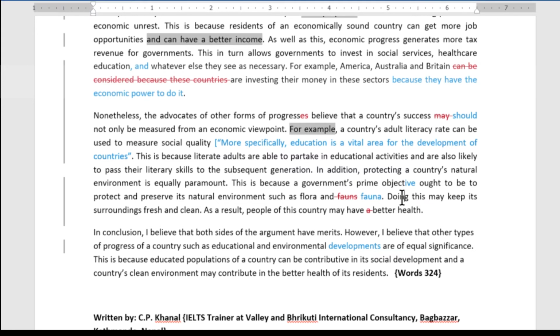Doing this may keep its surroundings fresh and clear. This could probably be connected to this sentence. It would probably be possible to merge these two sentences, and then as a result, people of this country may have better health. Yeah, it's okay. I think I would develop this idea by talking about sustainability and having to maintain the planet for future generations. That might be better. Health could be a main idea.